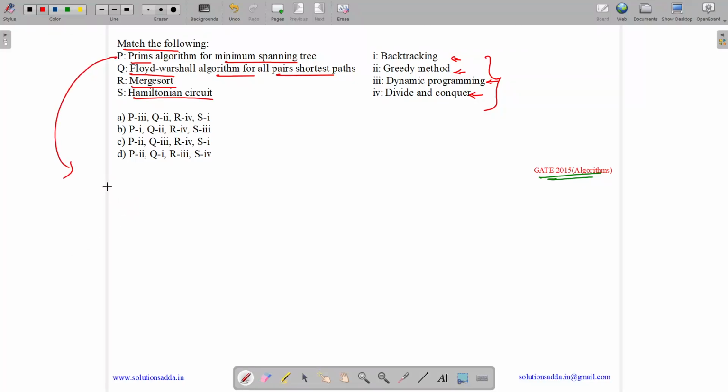So what is Prim's? Prim's algo is basically used to find the minimum spanning tree. So what is the minimum spanning tree? Suppose we have a graph like this, 10.